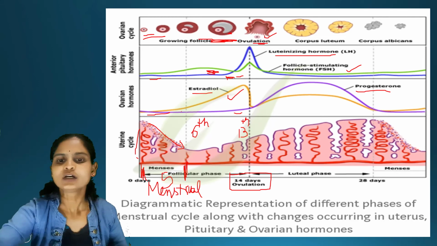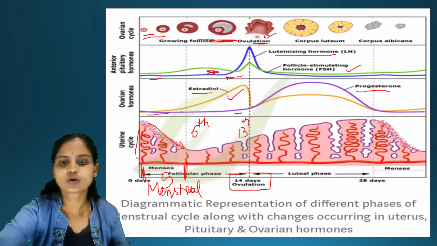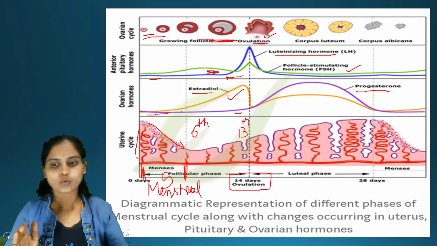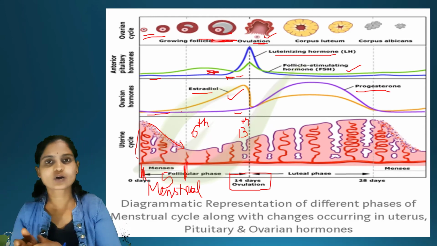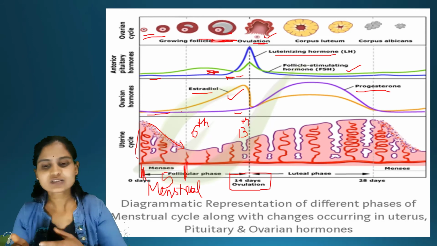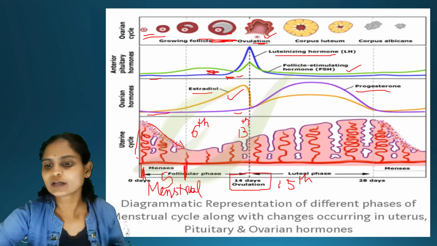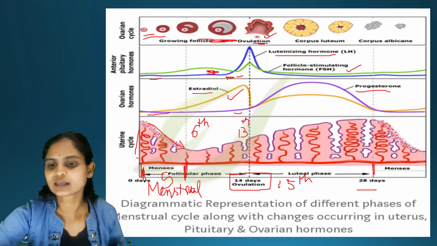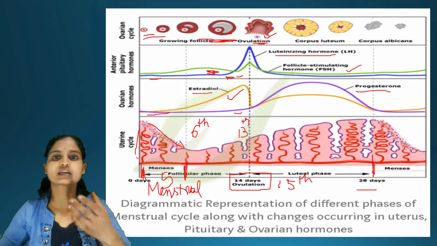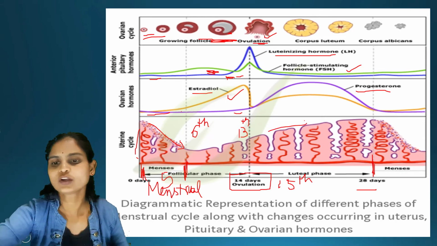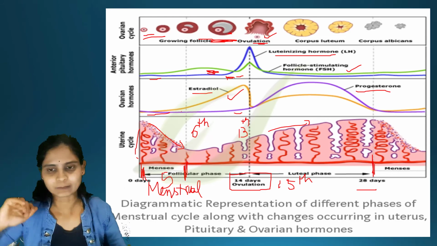Coming to estrogen and progesterone hormone, here estrogen is more and the progesterone is less. Now the next phase is the luteal phase or secretory phase. From the 15th day to the 28th day, we can say that it is the luteal phase or secretory phase. Here you can find the lining of the endometrium is increasing.